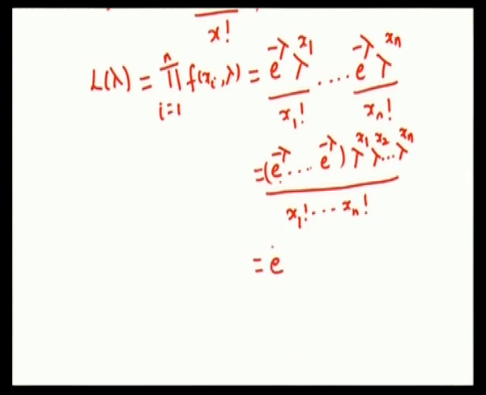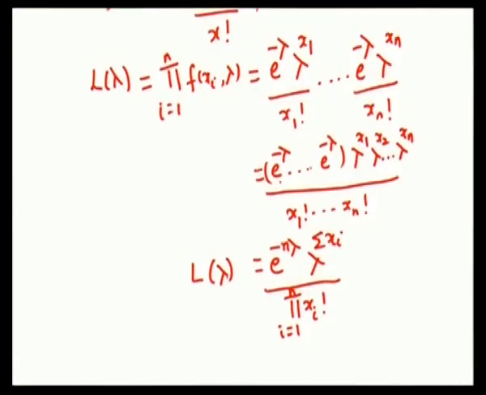So, this I can write as e power minus n lambda. Next, if your base is the same, you can add the powers. So, you will have lambda power summation xi. Here once again, x1 factorial up to xn factorial is a product, which I can write as product of xi factorial, i equal to 1 to n. So, I have found out what my likelihood function is with respect to the Poisson population.